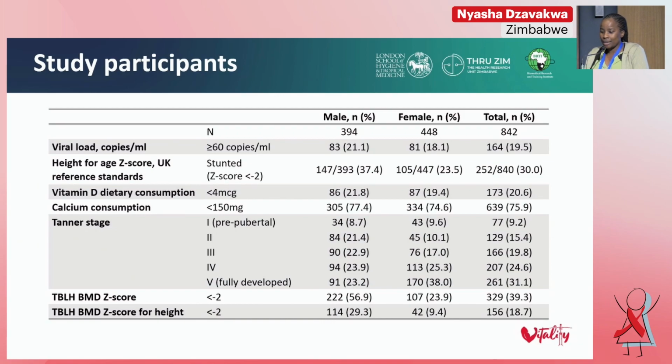low vitamin D consumption. We also assessed Tanner stage, which is an assessment for development of secondary sexual characteristics in adolescents, and is usually divided into 5 stages, with stage 1 being an adolescent who has not developed any secondary sexual characteristics, and stage 5 being an adolescent who has fully developed their secondary sexual characteristics. And we found that more girls than boys had achieved Tanner stage 5. And with regards to bone density, a lot more boys had a lower bone density Z-score than girls.